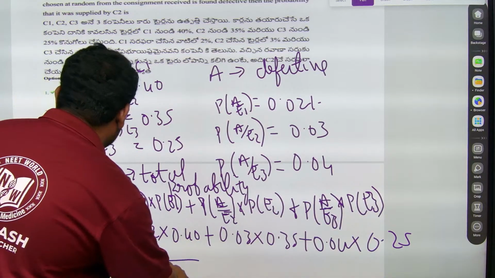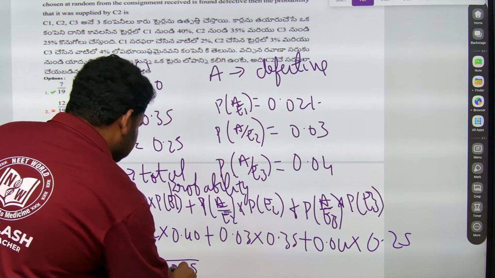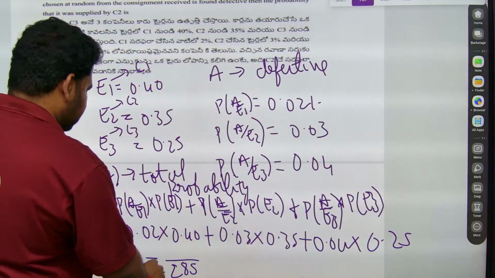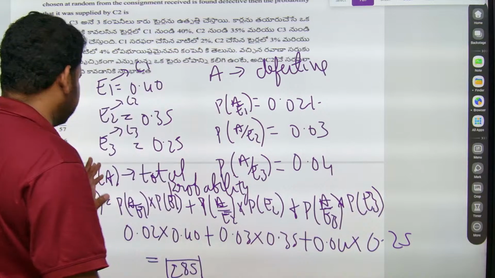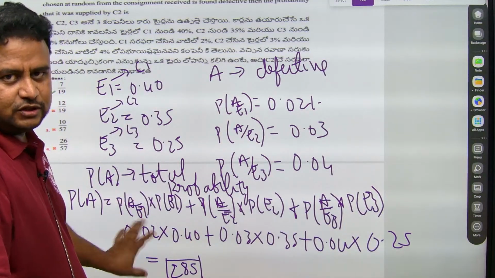Now on calculating this, I'll get something like 285. This answer will be equal to 285, without decimal I am telling.